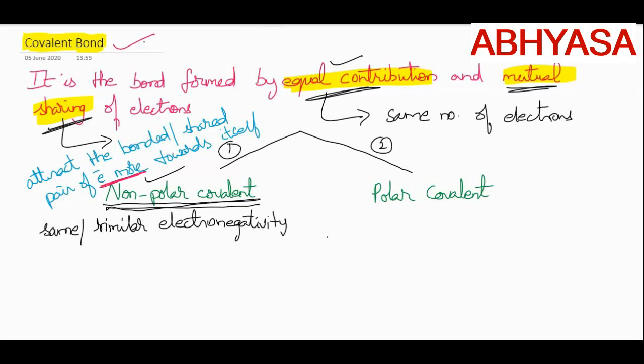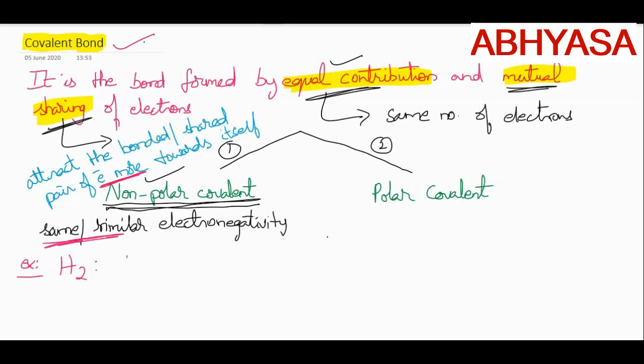So whenever the two atoms which are involved in bonding have the electron attracting property almost the same or similar, then the covalent bond formed is called a non-polar covalent bond. Let me explain this with the help of an example. Let us take the simplest example, which is the formation of the hydrogen molecule.